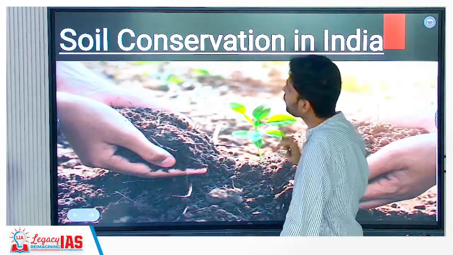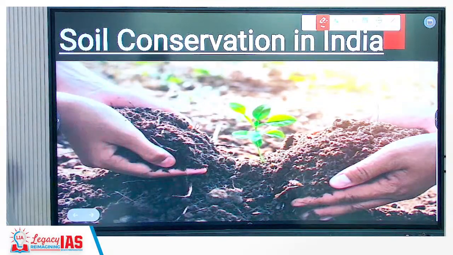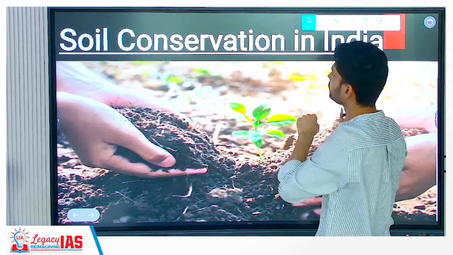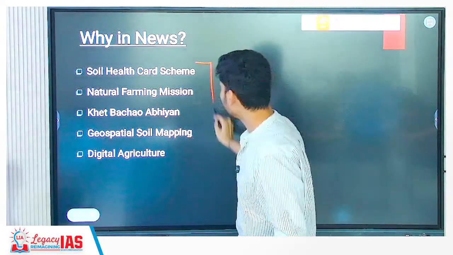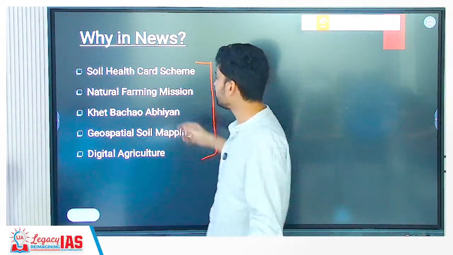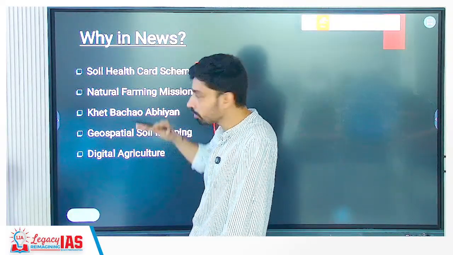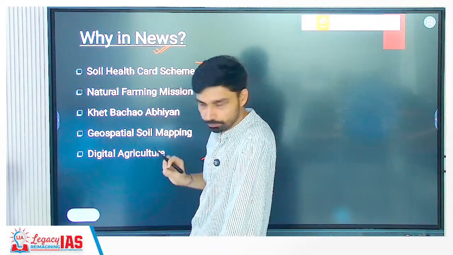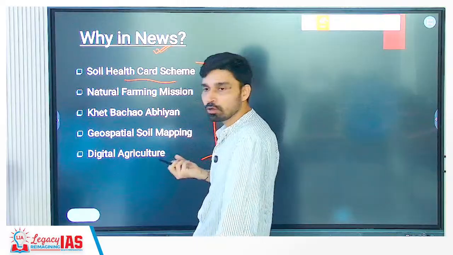Third topic is related to soil conservation. Okay, soil conservation as far as India is concerned. So why was it in news? Because recently the government of India under the Ministry of Agriculture has again emphasized that there are many programs and schemes they have run or announced in recent time, which are to focus upon soil conservation. What are the schemes? So soil health card that measures the health of the soil as such.